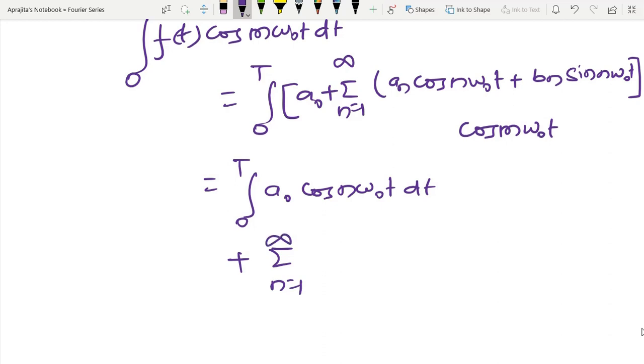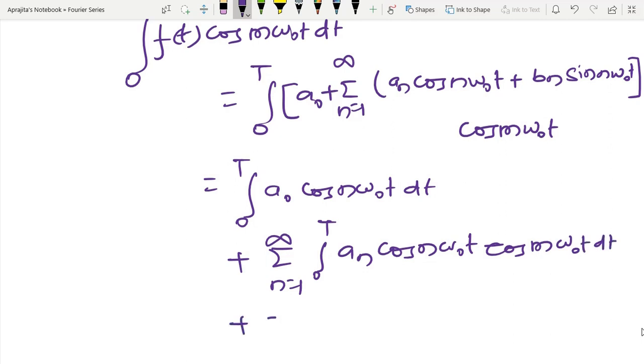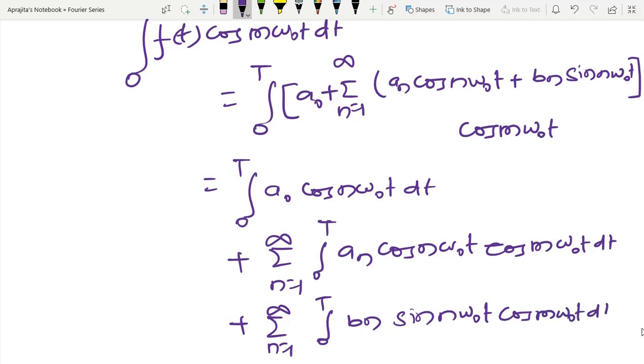So again I am swapping the infinite summation and integral. So an cos n omega 0 t, after that cos m omega 0 t into dt, and plus I have one more term, that is bn sin n omega 0 t times cos m omega 0 t into dt.